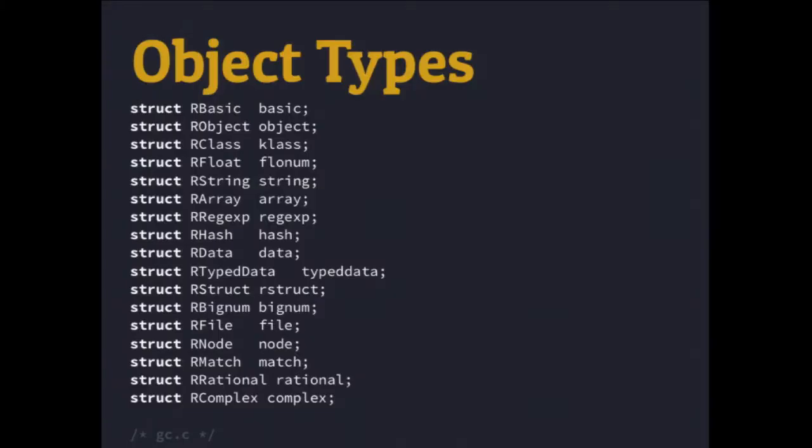So there are lots of object types. You're probably familiar with all of these. They look pretty familiar. We can create a basic object; we're looking at Ruby 1.9 mostly. In 1.9 and 2, we're looking at basic objects, and then there's everything else: strings, classes, all those things. So we can create those.